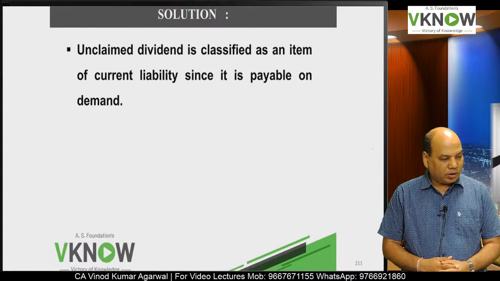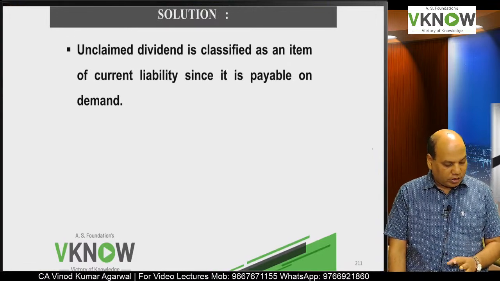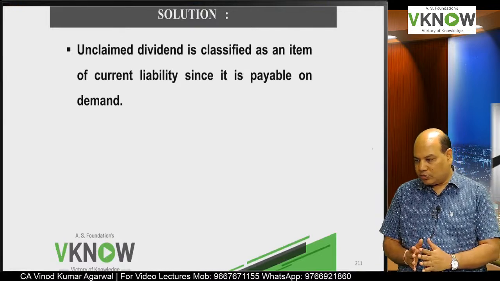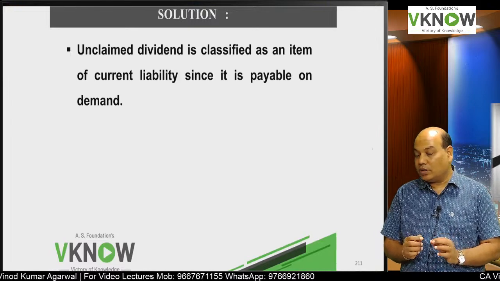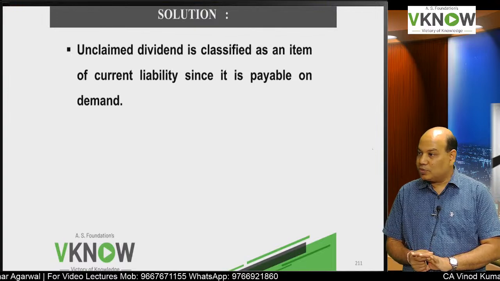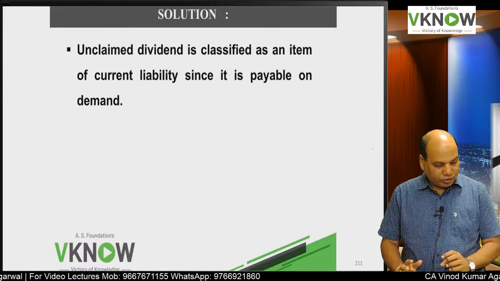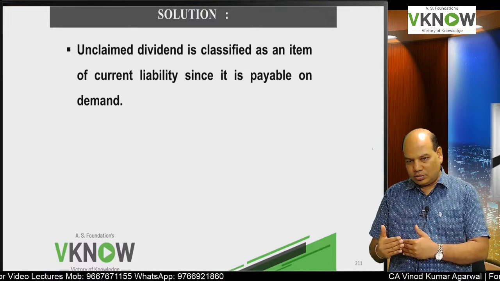I am not writing much. You can extend the answer yourself. Company does not have unconditional right to defer the payment more than 12 months from the reporting date, etc. Depending upon the marks allotted, you will stretch the answer.